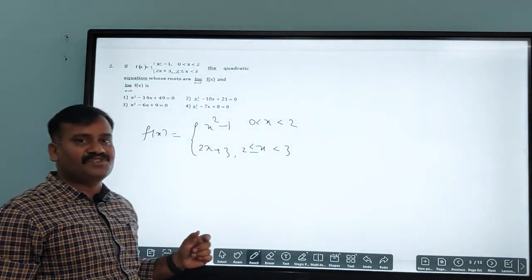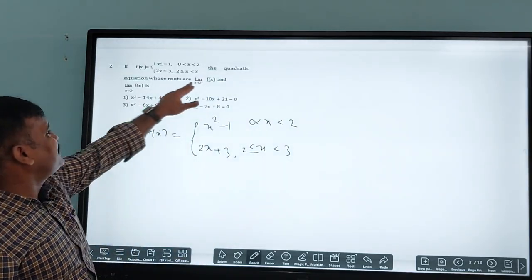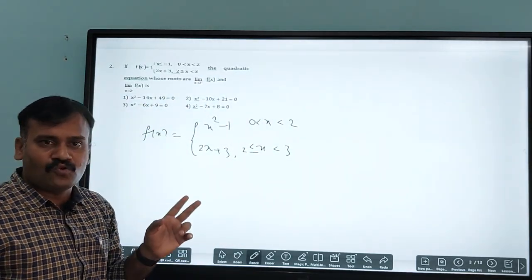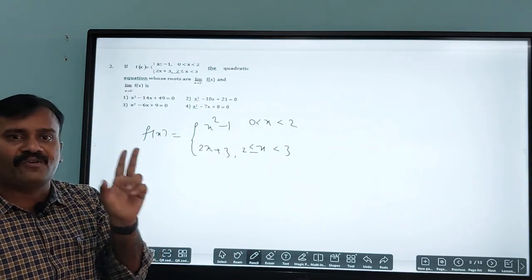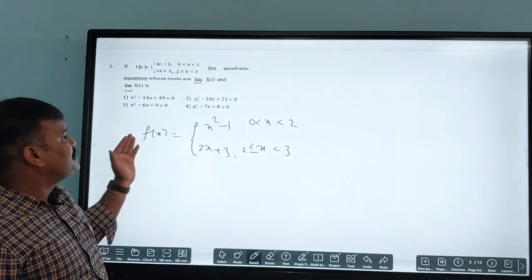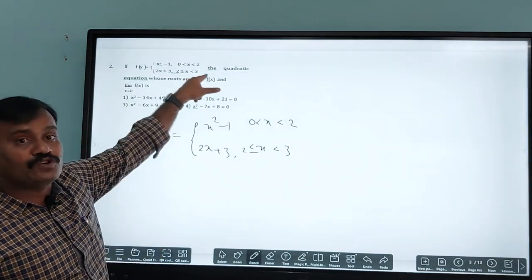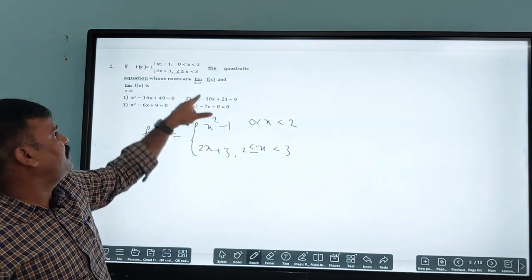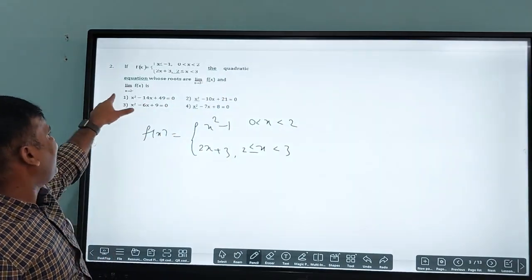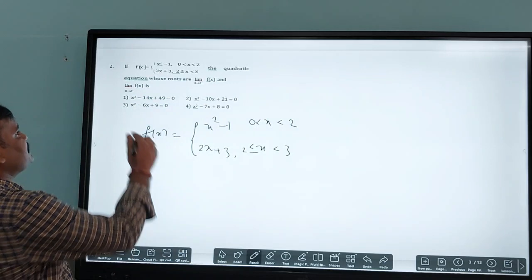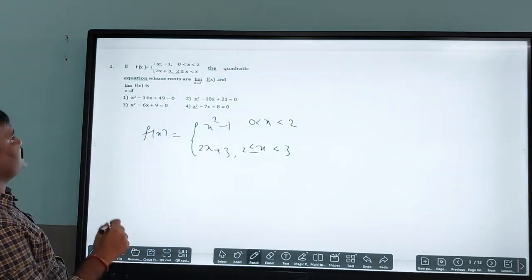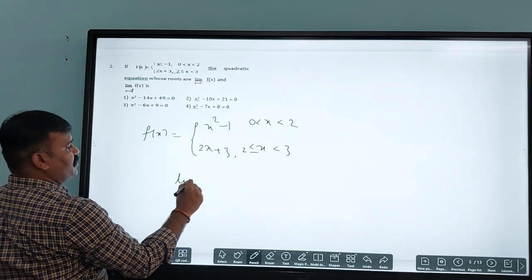So now they have given these two as the roots of the quadratic equation. You know that every quadratic equation has two roots. They said the roots are the limit as x tends to 2 minus of f of x and the limit as x tends to 2 plus of f of x. So now, when I consider what the roots are,